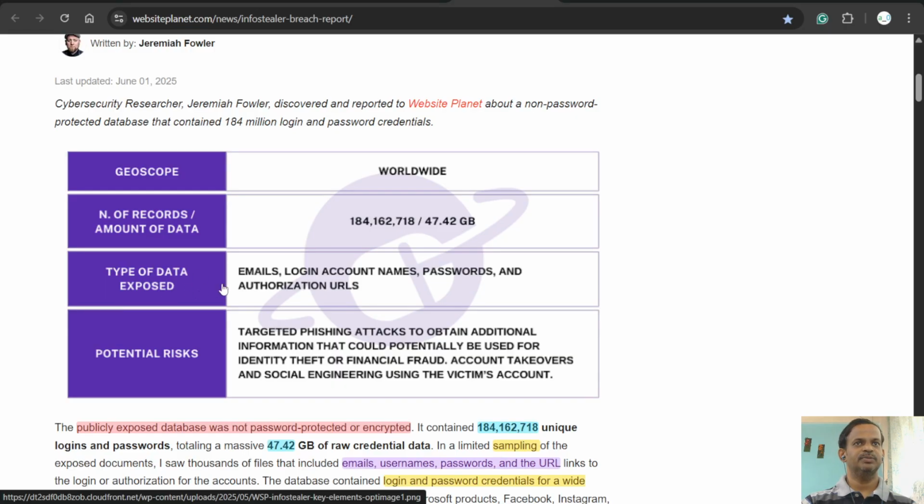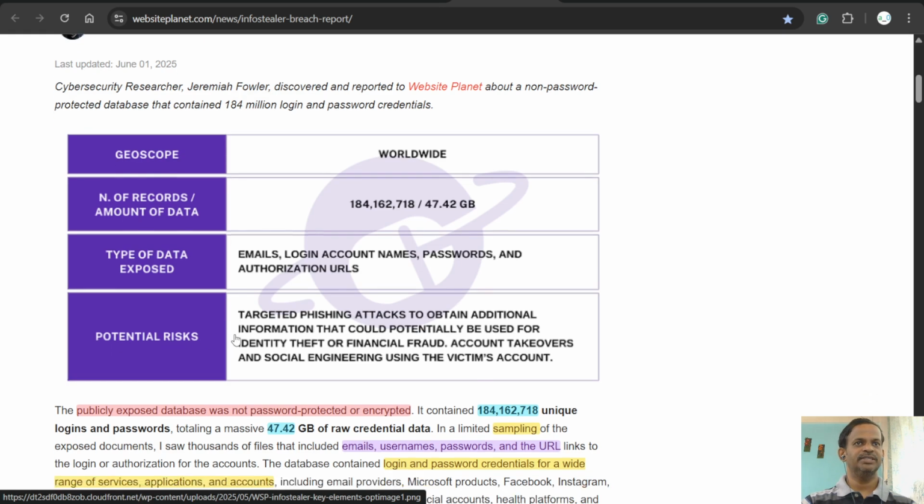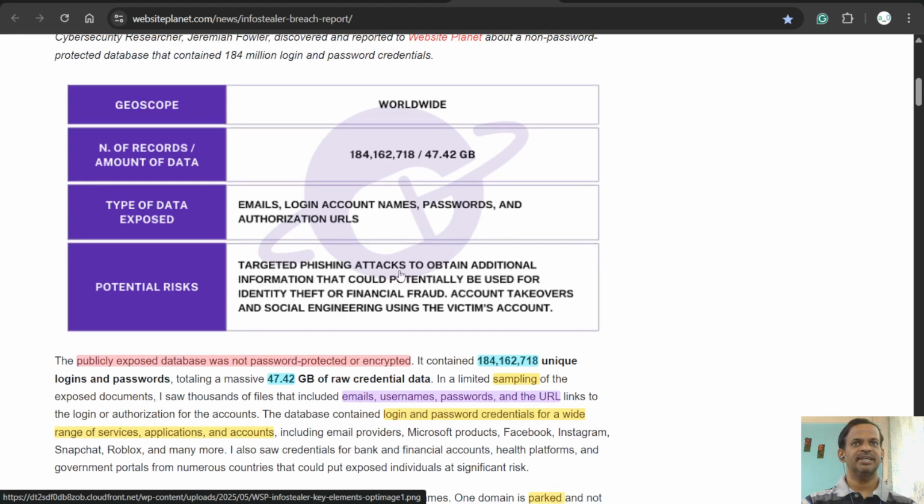Type of data exposed: emails, logins, account names, passwords, and authorization URLs as well. Potential risk: targeted phishing attacks to obtain additional information that could be used for identity theft or financial fraud, account takeover, or social engineering using the victim's account.